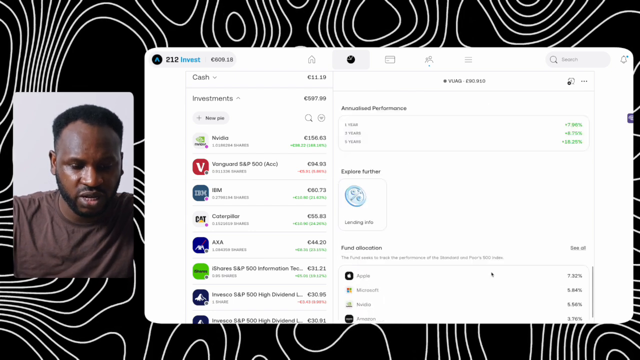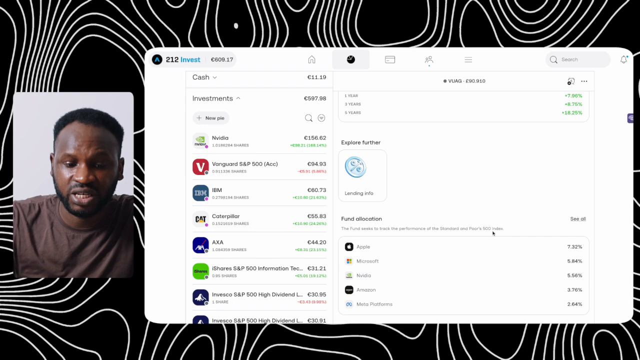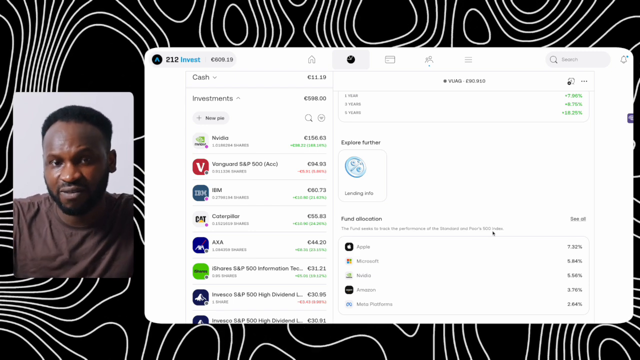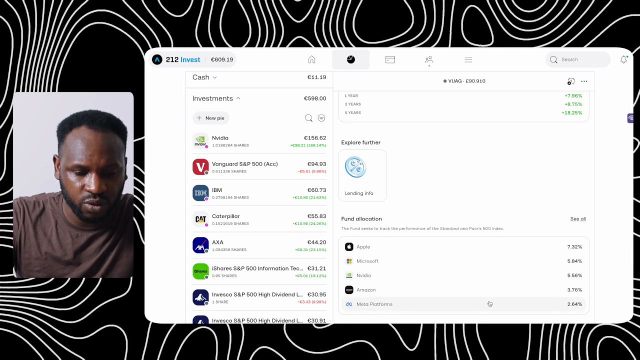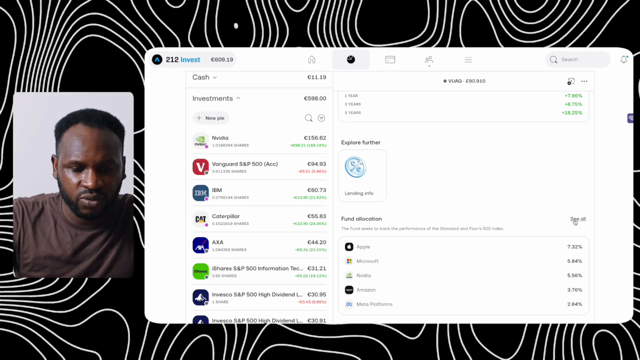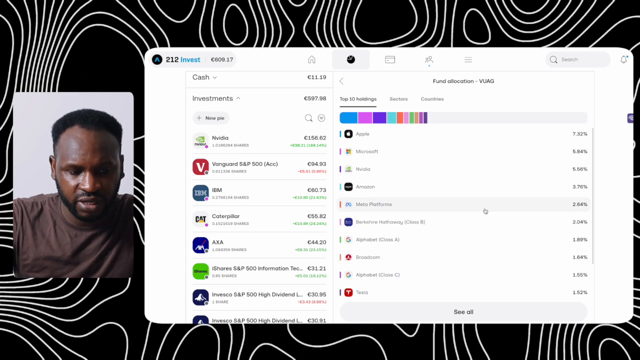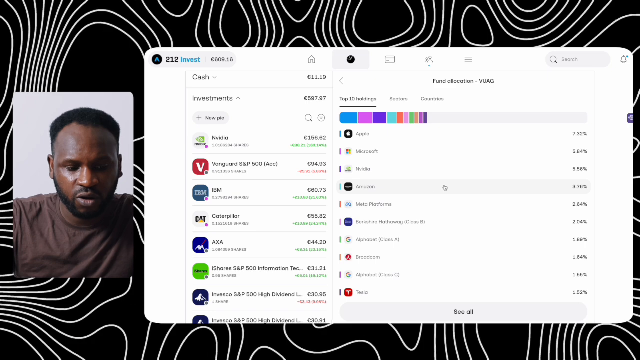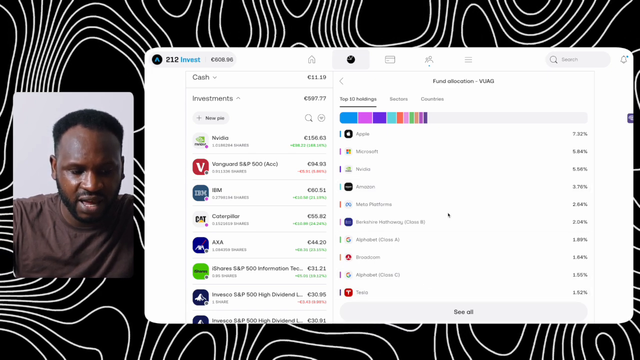So once you scroll down here, you can go down, and these are fund allocation, which is the companies that have invested their money on this platform, which you can see here: Apple, Microsoft, Nvidia, Amazon, Meta. When I click on see all, you are going to see a lot of them here. So you can see all the companies that have invested. You can see Google, Tesla.